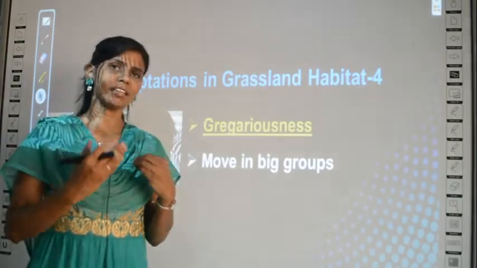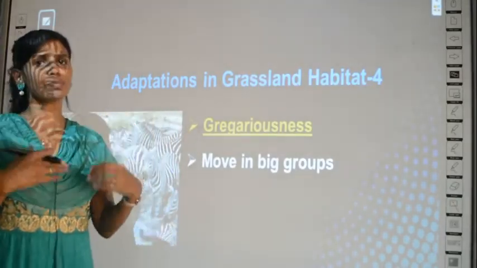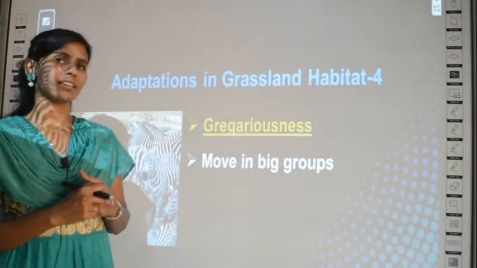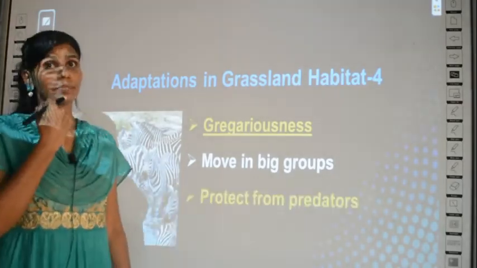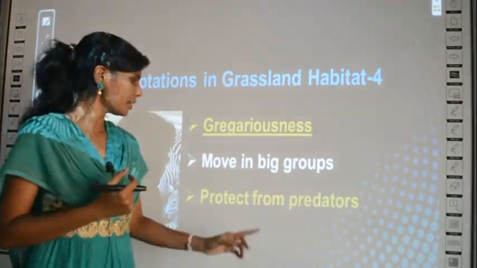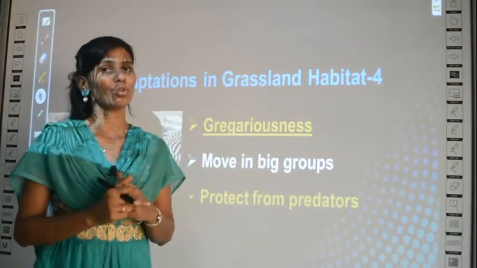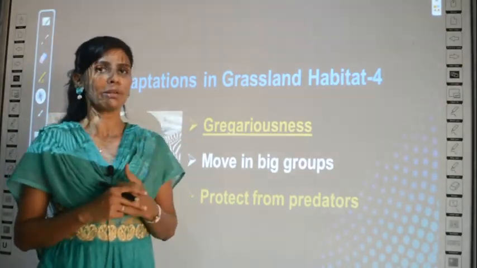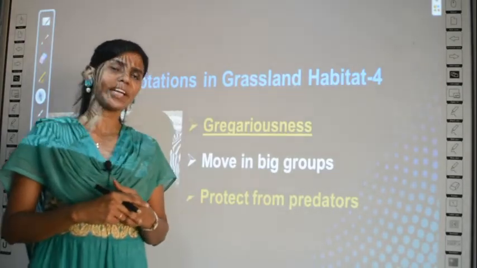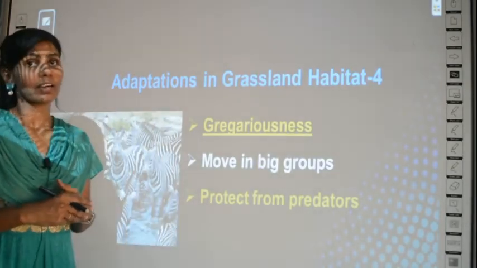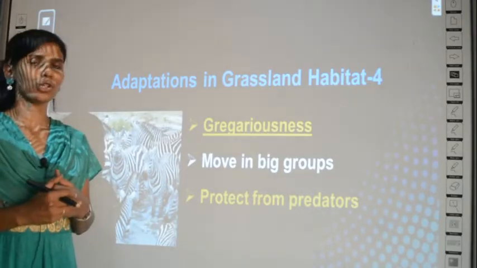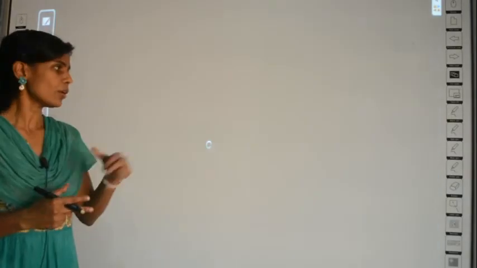You must have seen on Discovery Channel animals moving in groups together. So what is the advantage? If animals are in groups together, the predators will not attack the animals when they are in groups. Those who are single will be attacked easily. So predators can move away seeing them in groups. This is the fourth adaptation.